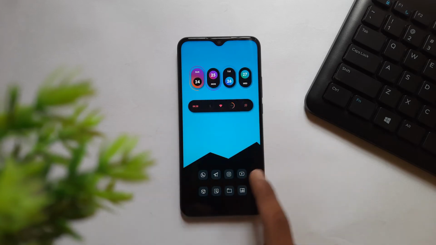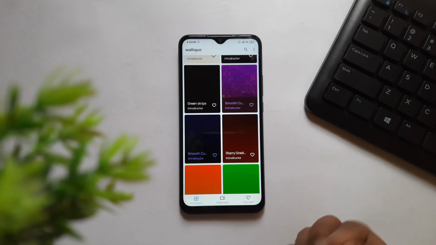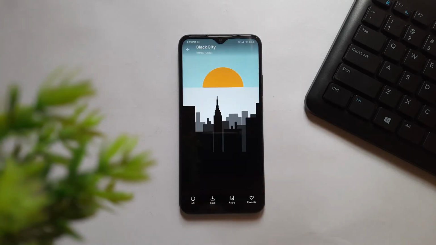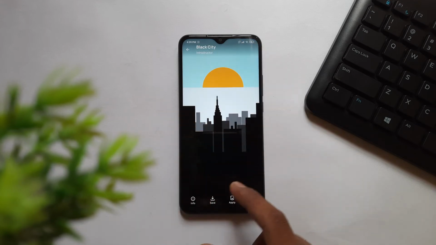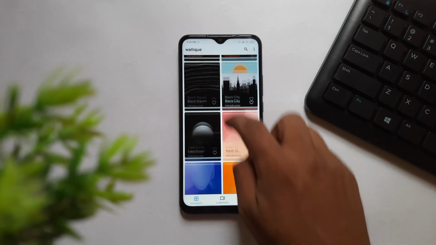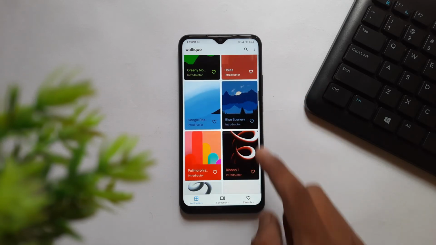As you can see here on my home screen, the wallpaper is neatly designed with lots of space for the apps and the widgets. And all the wallpapers in this app are high quality, and the main thing is that this app is available on the Google Play Store for absolutely free. So make sure to check out this app, and the direct app link is given in the description below.